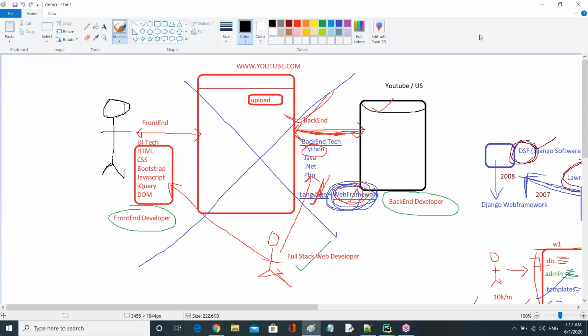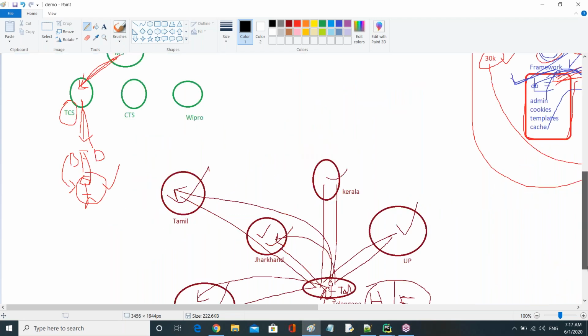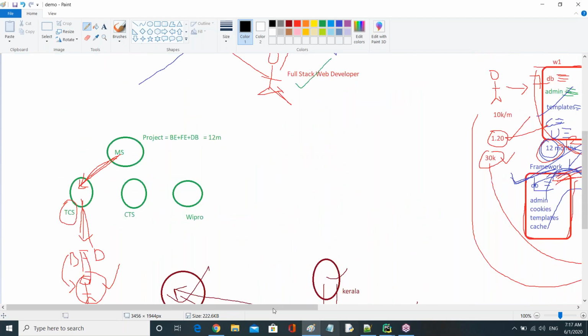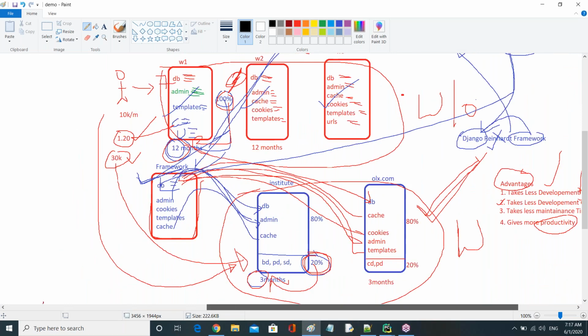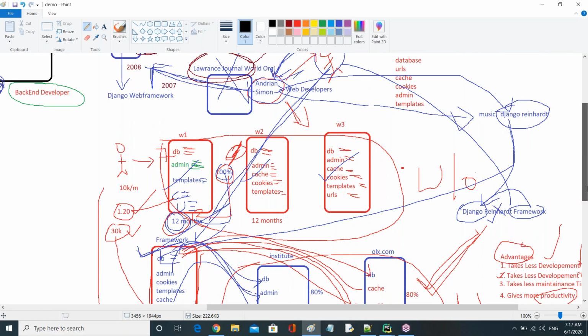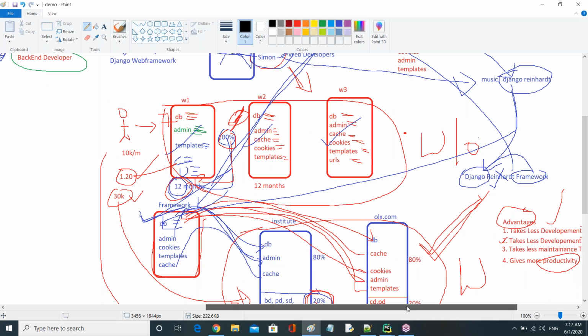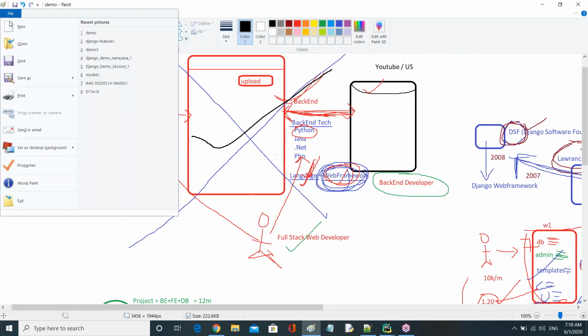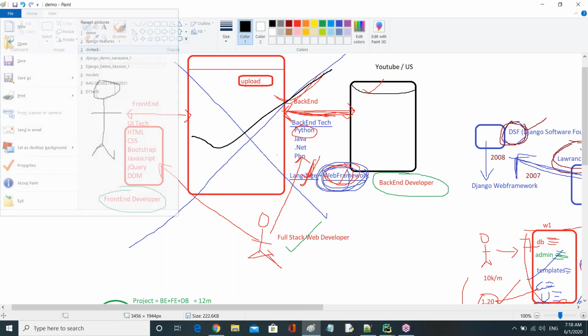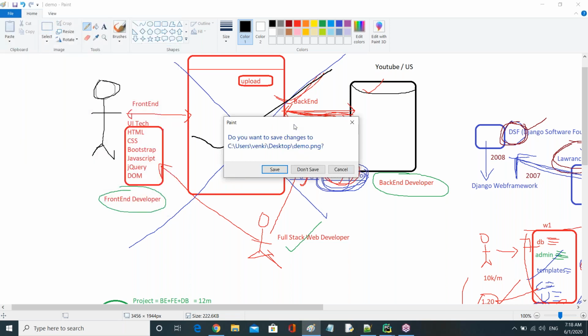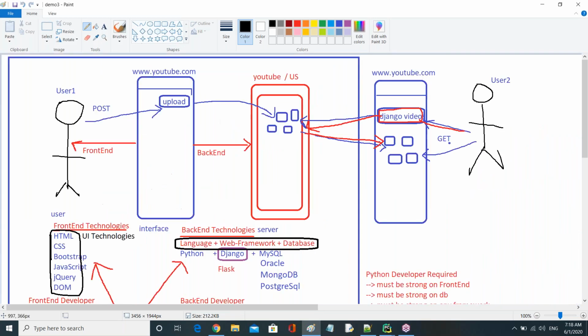Here we discussed about web application, right? And if you come down here, on the side, somewhere here we discussed Django history. But here these two are not looking good, due to some clumsy lines. That's why I open another file, where we have very neat diagrams. Right. Now observe, guys, here.